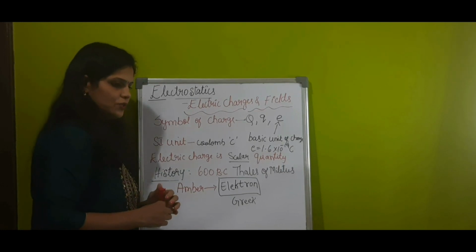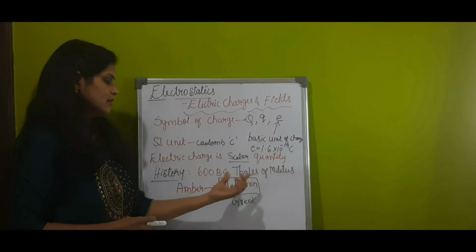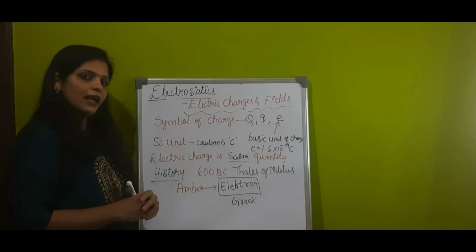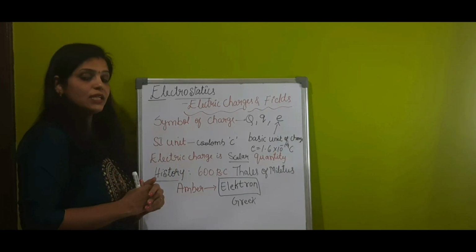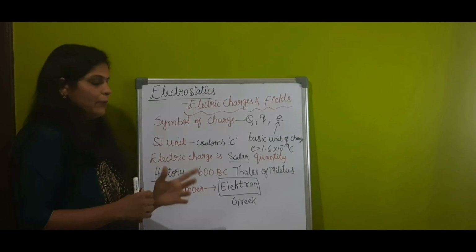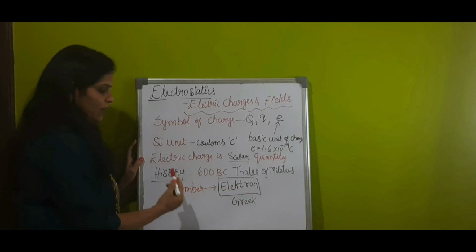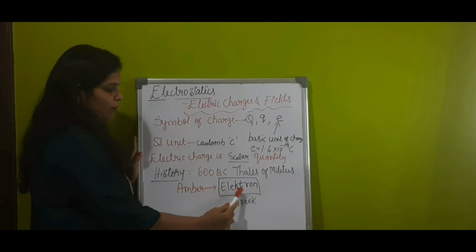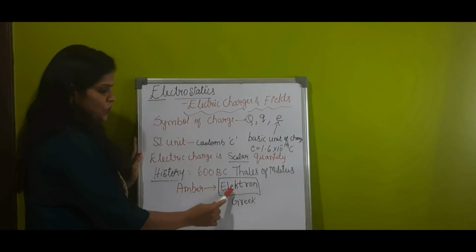the phenomenon of electrostatics was first discovered by the Greek philosopher Thales of Miletus around 600 BC. He observed that amber, a yellow colored resin, when rubbed against silk cloth, gets the property of attracting light objects. Amber is called electron in Greek. That's why we call it electrostatics, electric charge, electricity, all because of this name, electron. Electron is a Greek word which means amber.